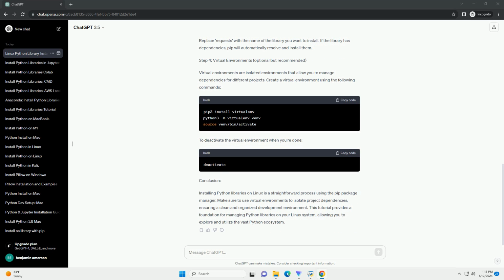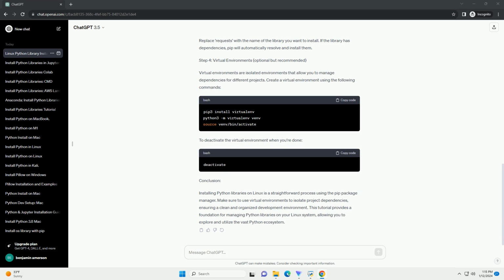Now, you can install Python libraries using the pip command. For example, let's install the popular library requests. Replace requests with the name of the library you want to install. If the library has dependencies, pip will automatically resolve and install them.